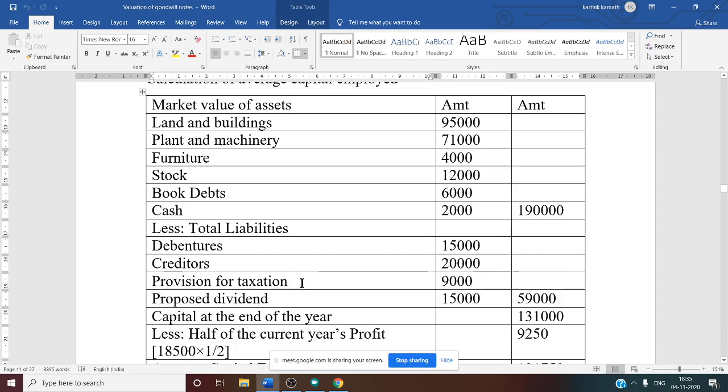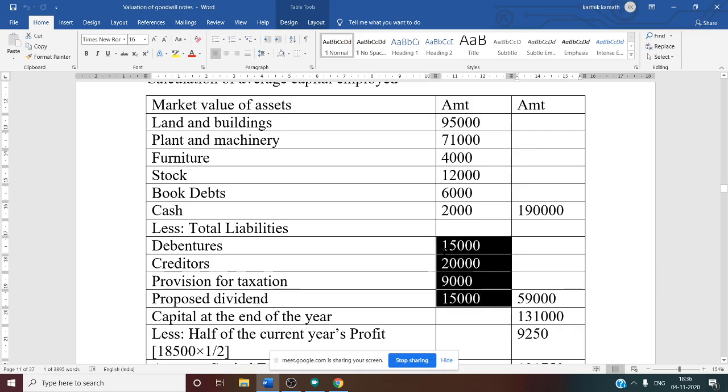And if there are any contingencies, what do you mean by contingency? If some future uncertain event happens, for that you are keeping some reserve. Let us say you are keeping a sales tax reserve, so this and all sales tax liability, these are all contingencies. That also you need to consider, but in this question they have not mentioned it. So provision for taxation 9,000 is given in the balance sheet. Proposed dividend is again given in the question. Yes. So total liability is 59,000 after adding all these four.